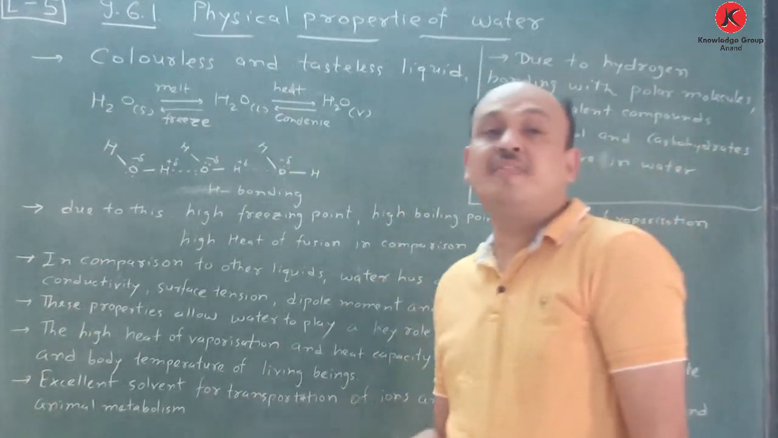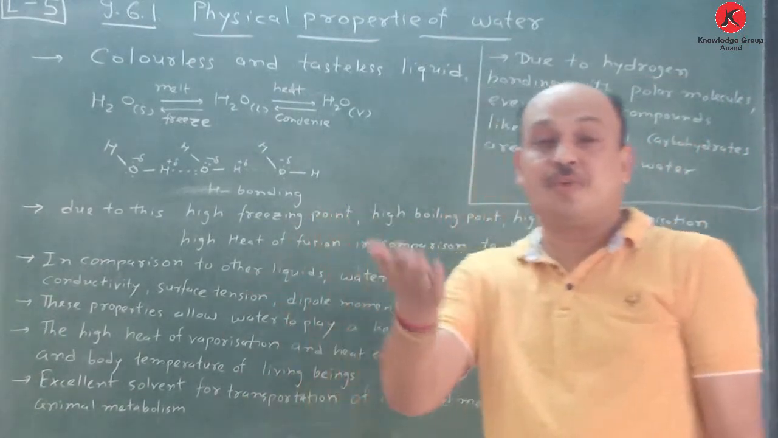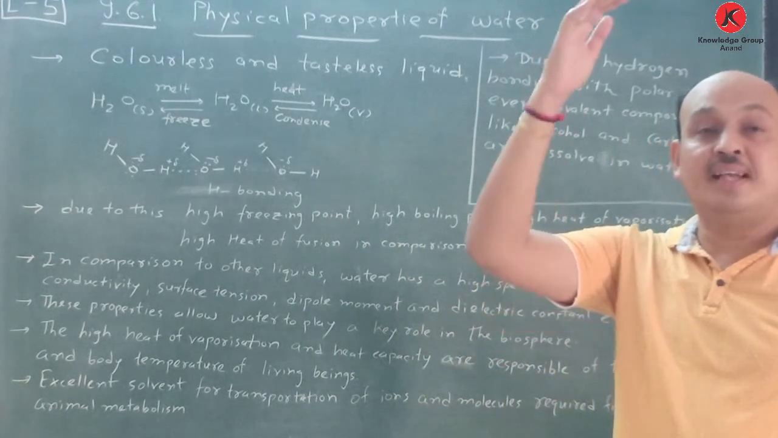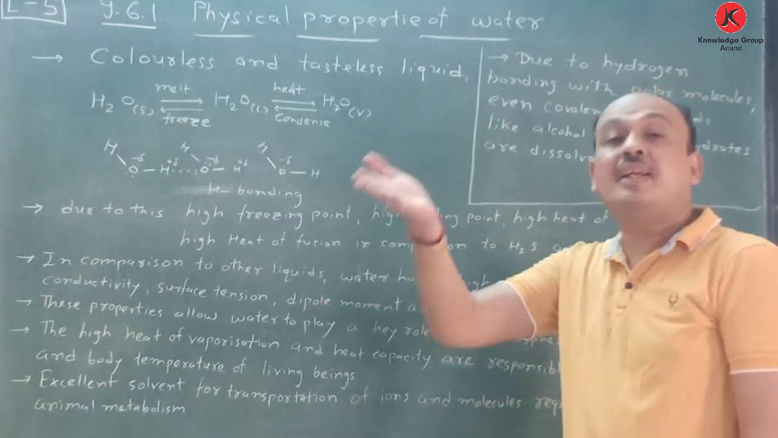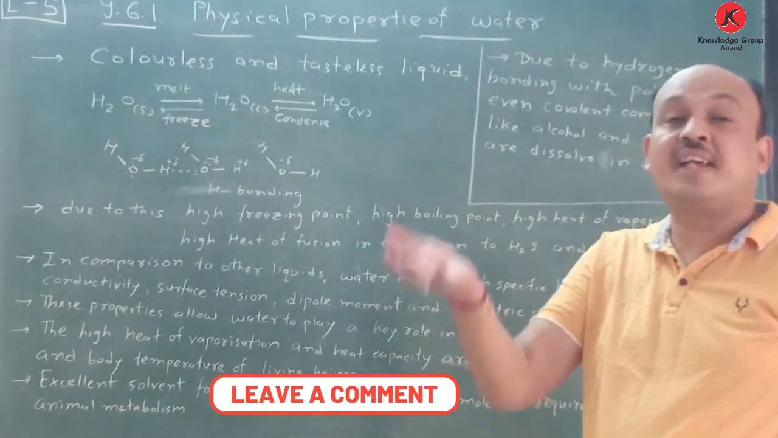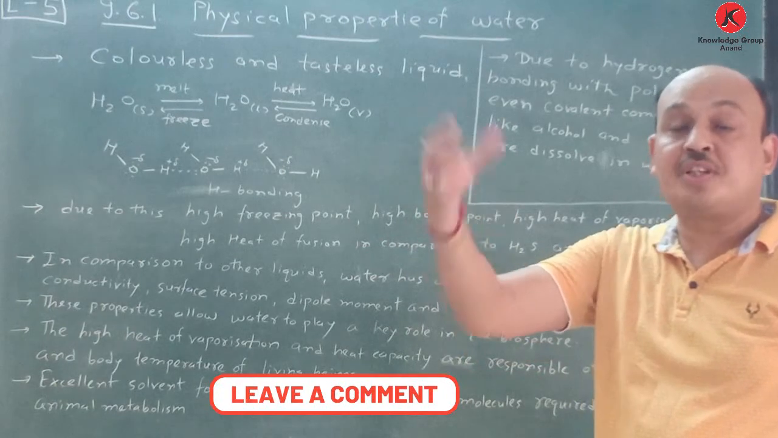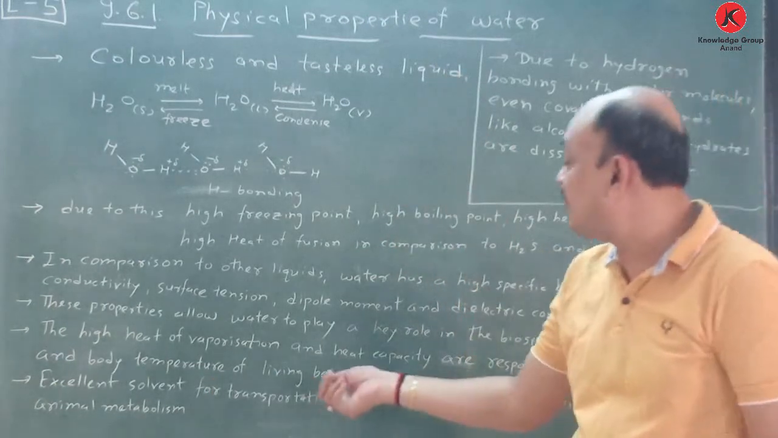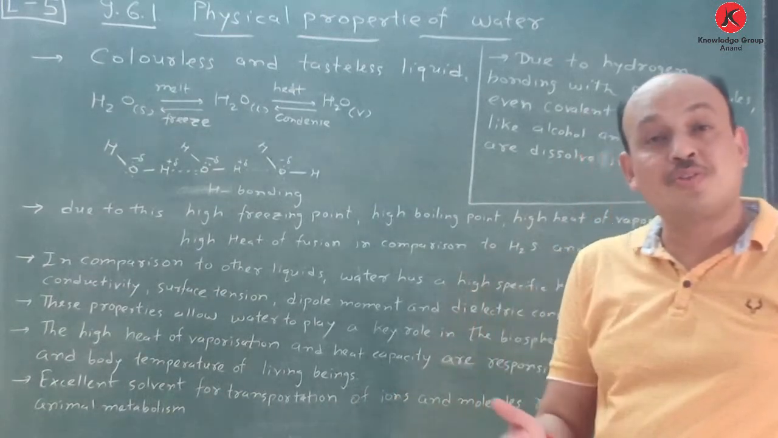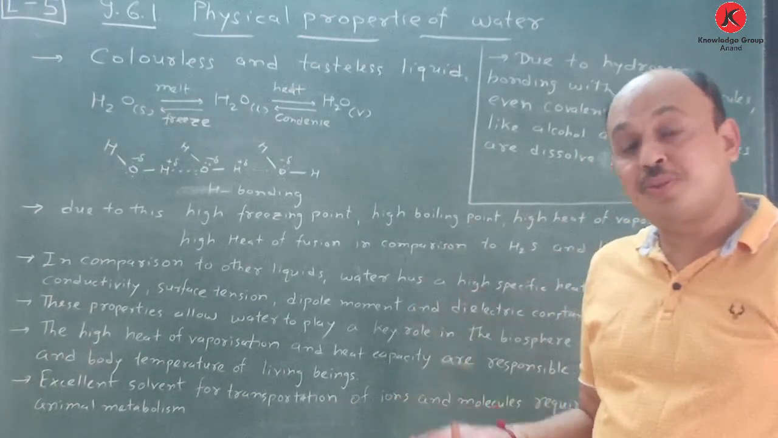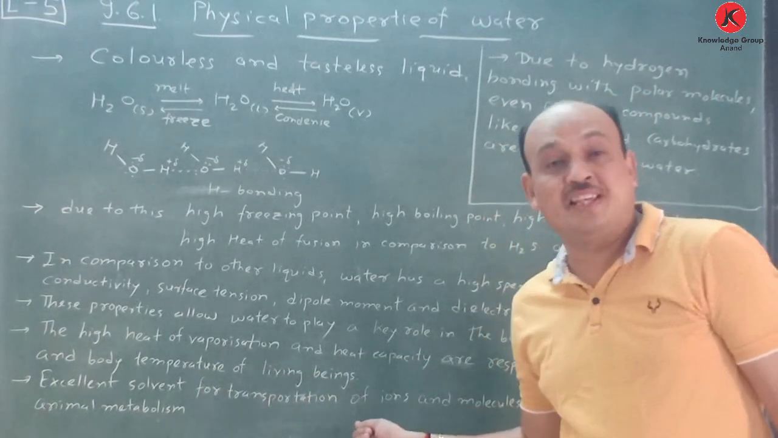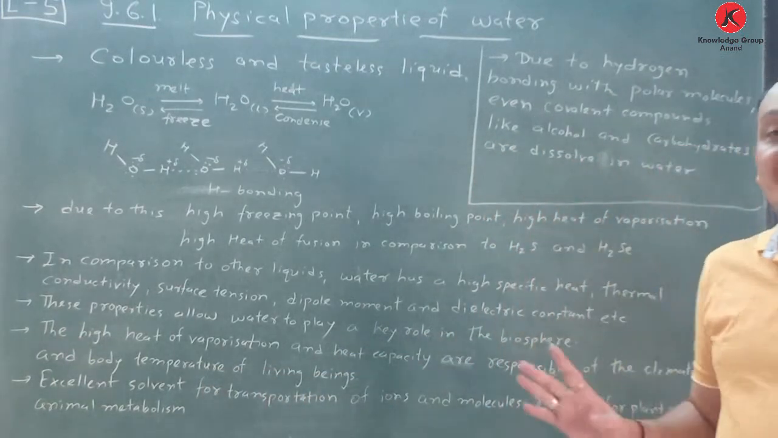When you see any vaporization process, the water vaporizes and converts into vapors, and they go into the atmosphere, and once again they become clouds, and due to that they condense. You know this one. It's very important, and rain is also responsible. In rain, water is also there, so it's very important. And body temperature of living beings.